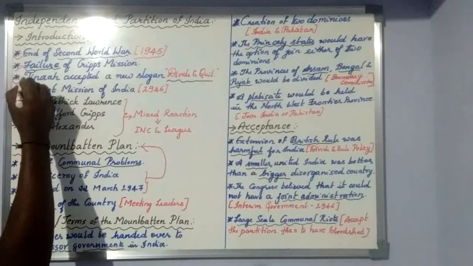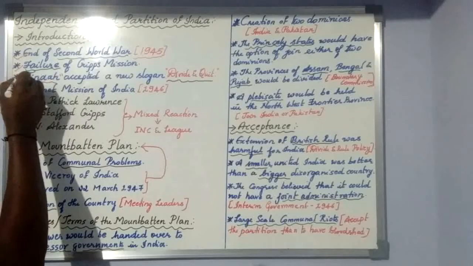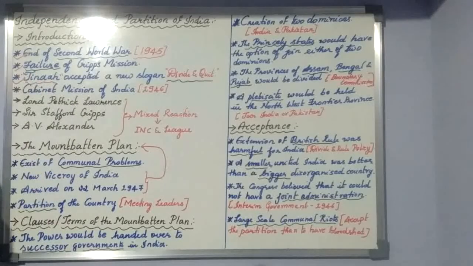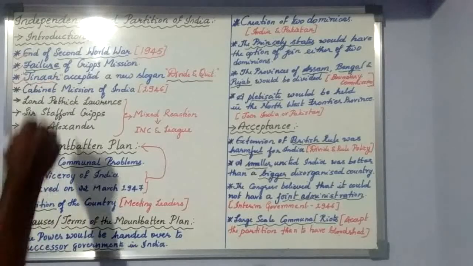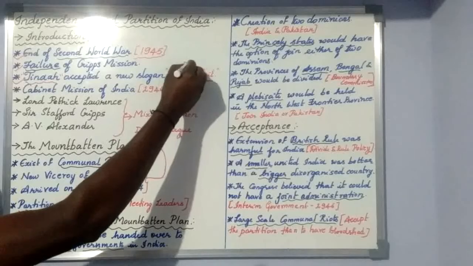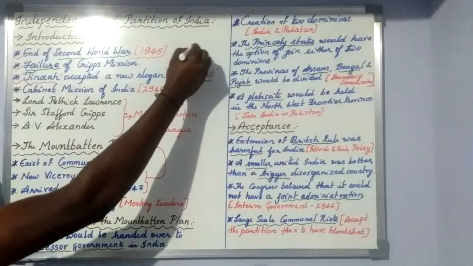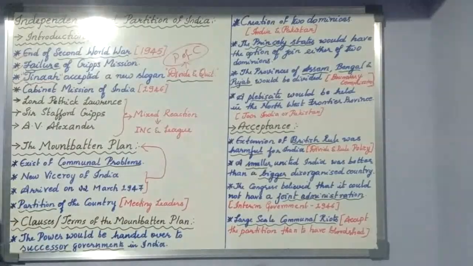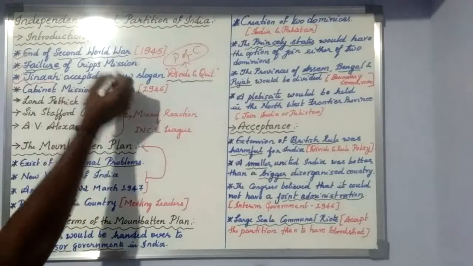Next we have Muhammad Ali Jinnah, the leader of the Muslim League. He accepted a new slogan, divide and quit, which indicates partition of the country. From 1942 onwards, Jinnah stood for the partition of the country with the slogan divide and quit.